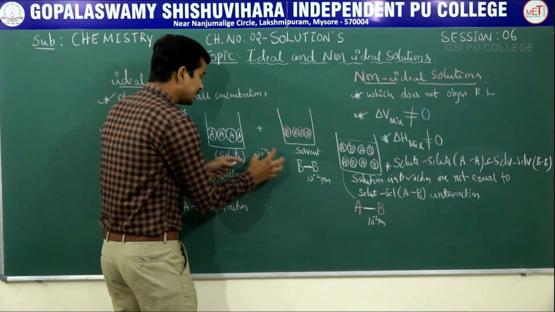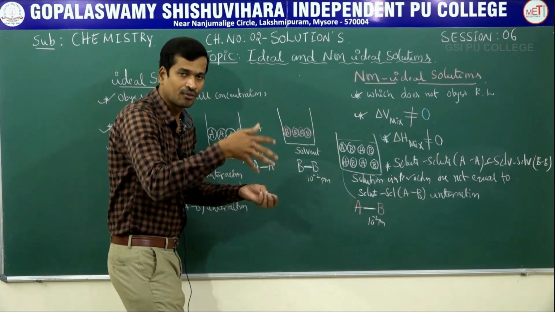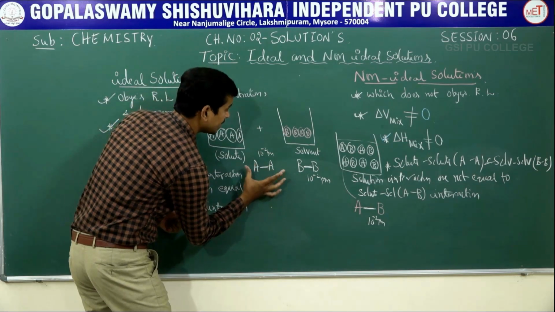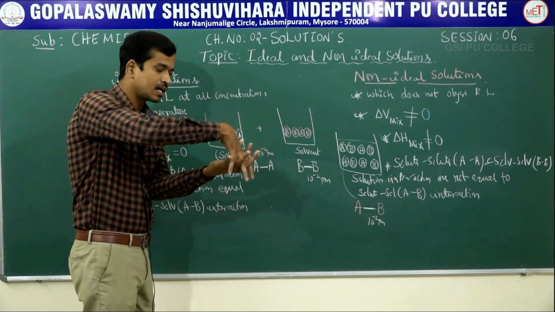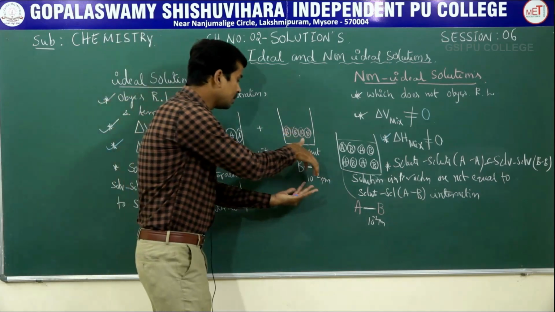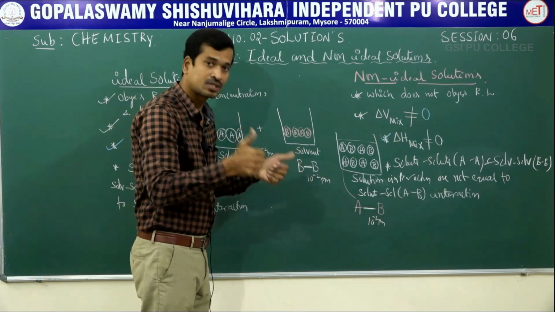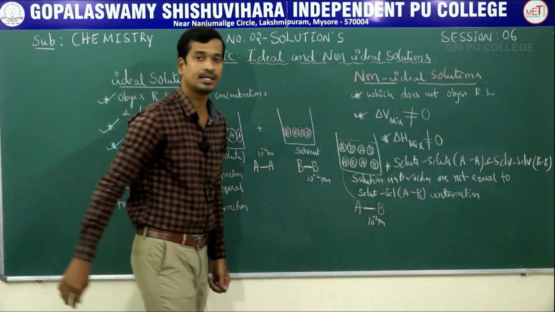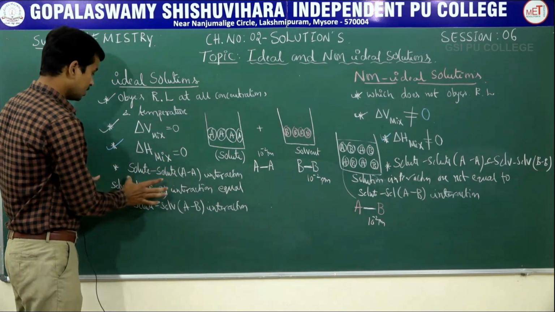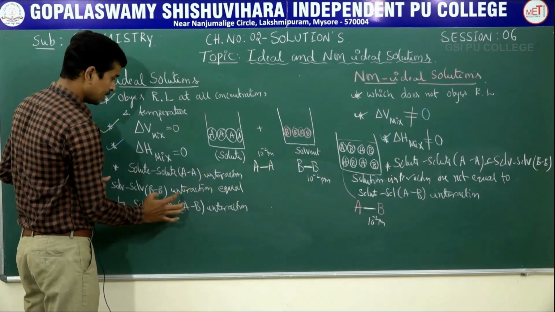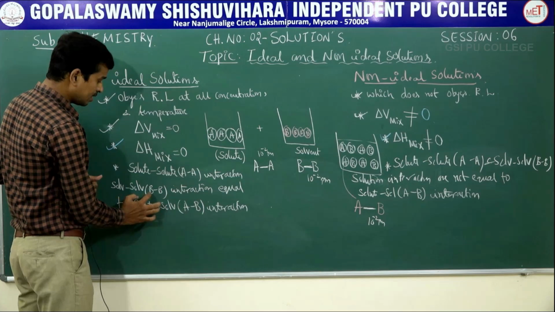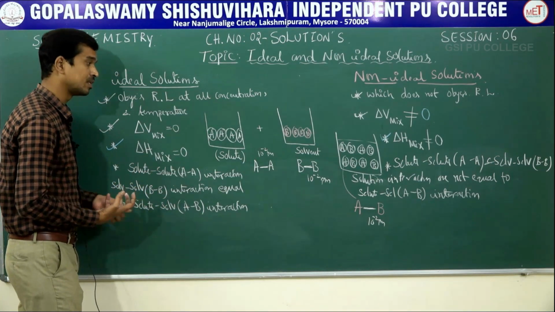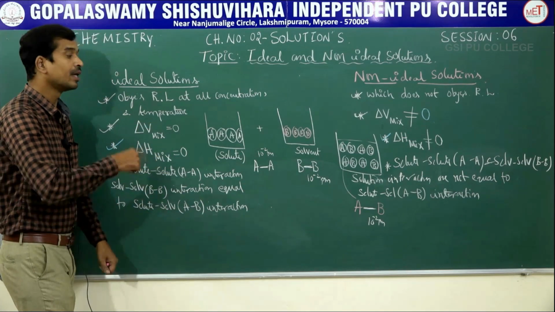That is, the distance is the same, so the force of attraction is the same, right? That is the reason. Suppose the interaction between AA, how strongly AA was attracted, how strong the BB bond is, just as strong is the bond formation between AB in solution. That is the meaning. Solute AA interaction and solvent BB interaction have the same magnitude of force of attraction as between the components AB in the solution.